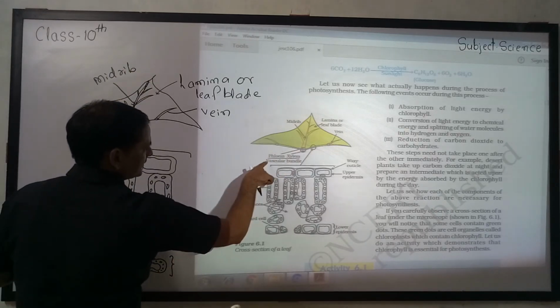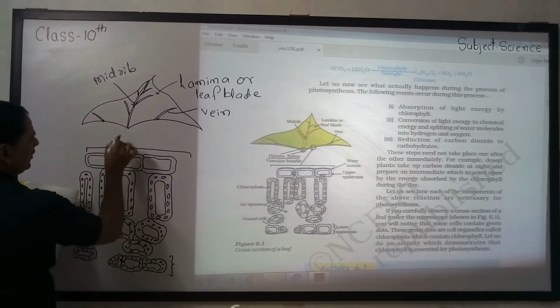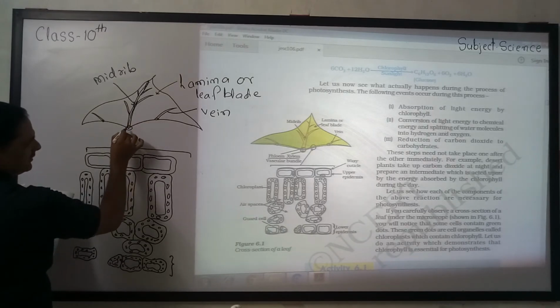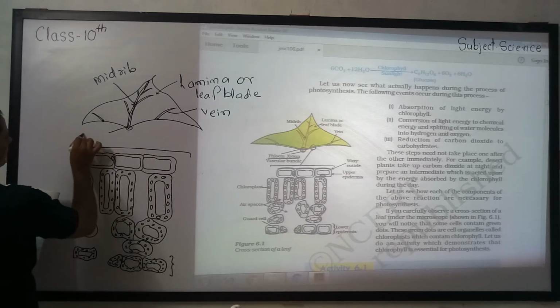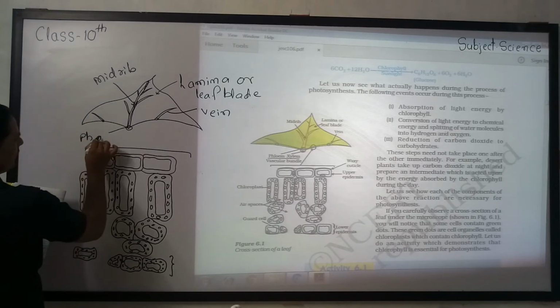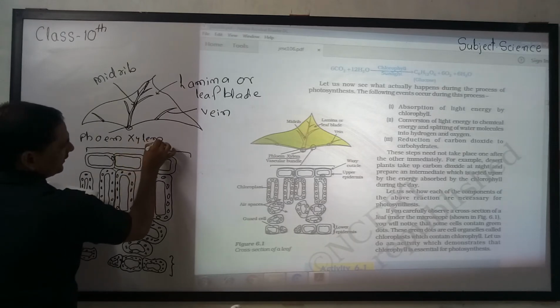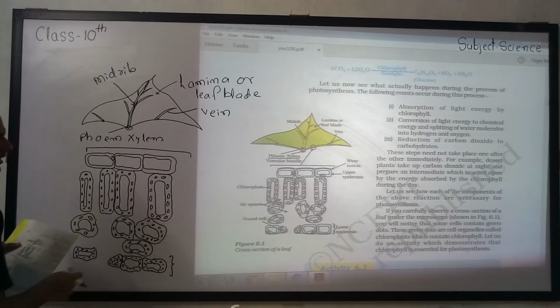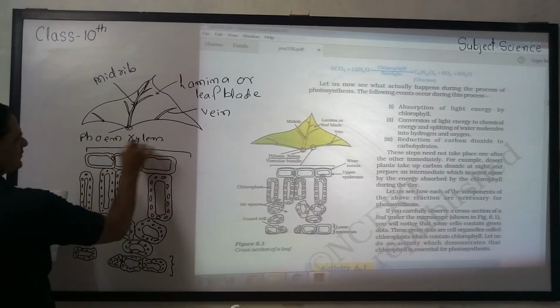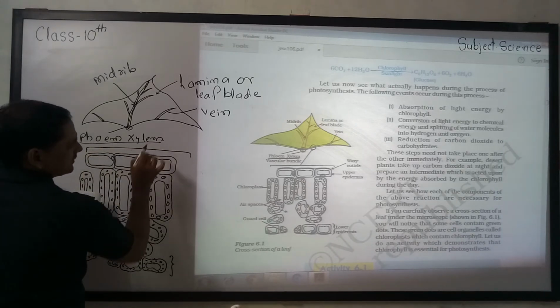And this part is the phloem or xylem. Phloem or xylem you are already studying in class 9. This one plays a very important role to transfer the water and other substances from the root to different parts. And this one is also called the vascular bundle.